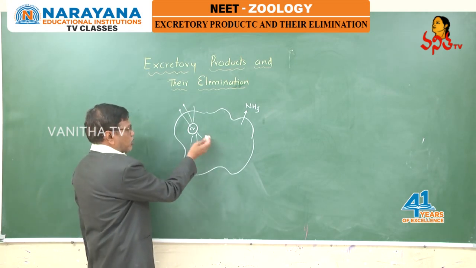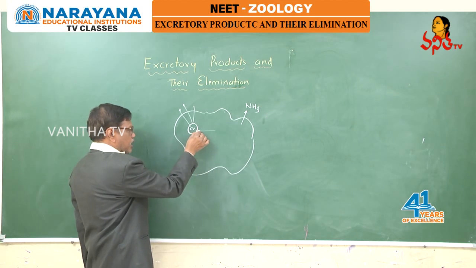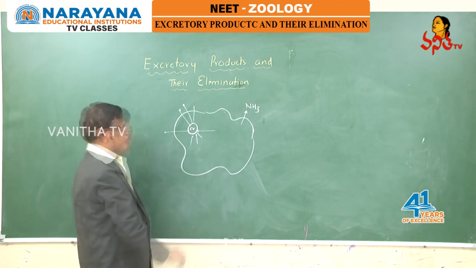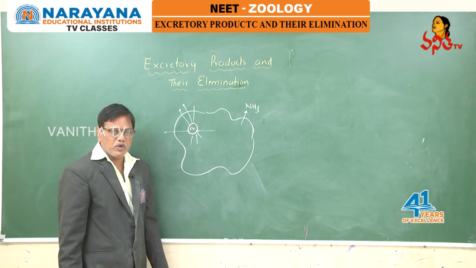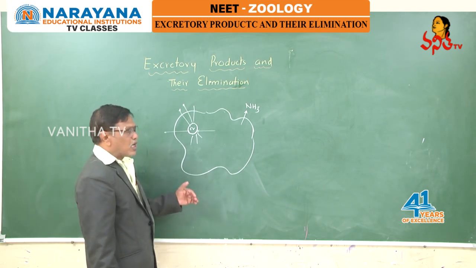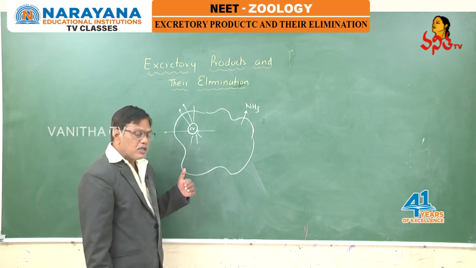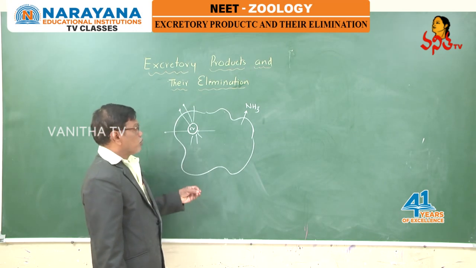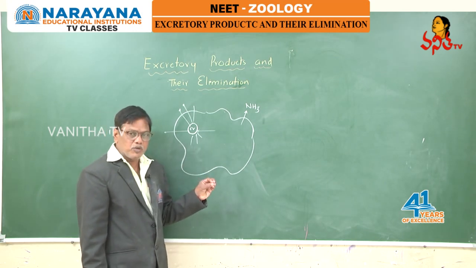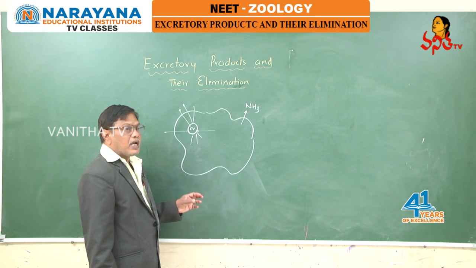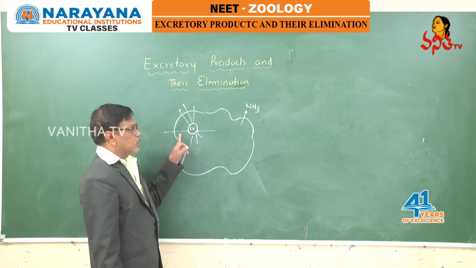Along with that, some nitrogenous waste is also collected and sent outside. That's why contractile vacuoles in freshwater organisms like amoeba primarily help in osmoregulation and secondarily help in excretion.